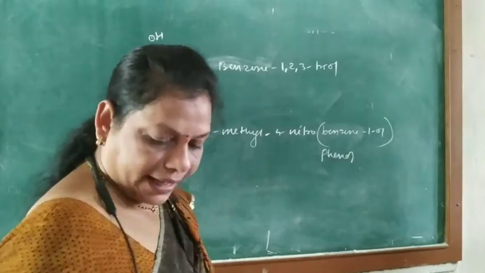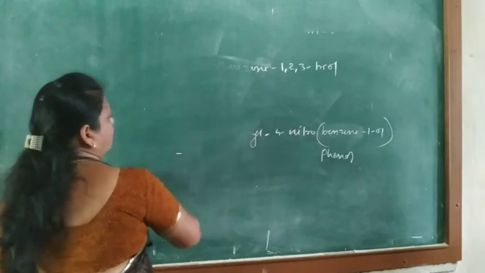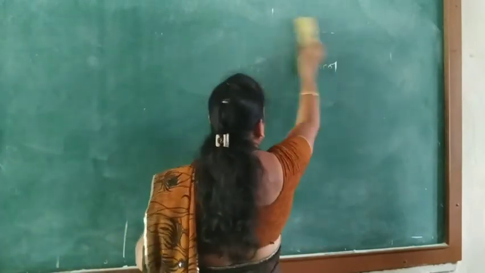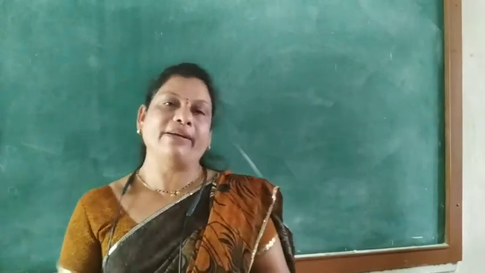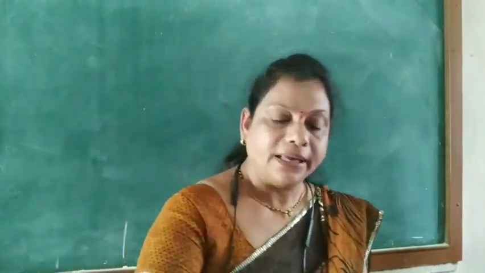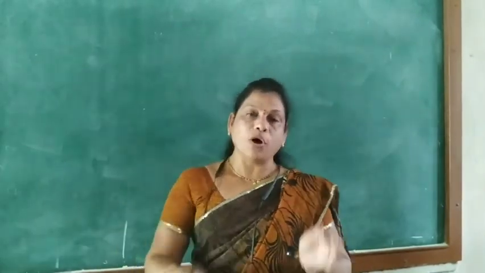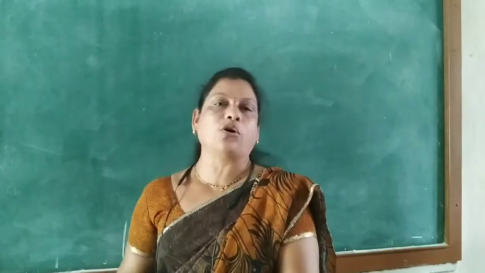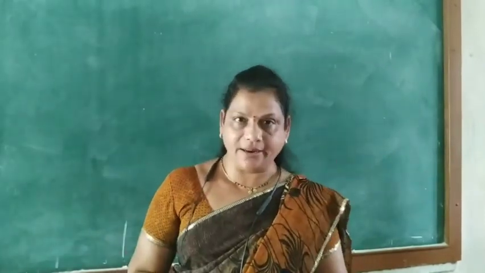So then next, the common name and IUPAC name of ether. You know that ether is the alkoxy derivative of alkane, and according to the IUPAC system it is called an alkoxyalkane. The smaller group is considered as alkoxy, whereas the larger group is considered as the alkane.